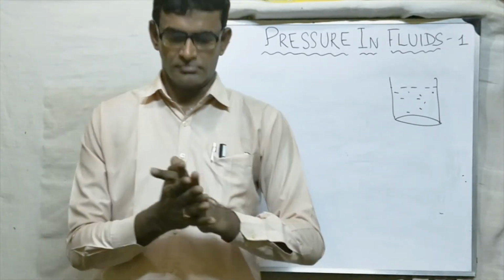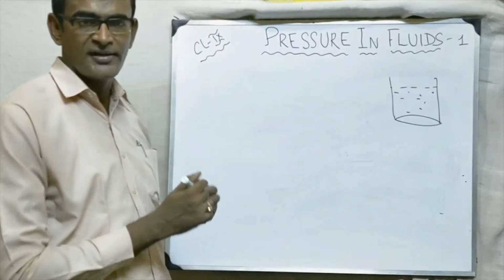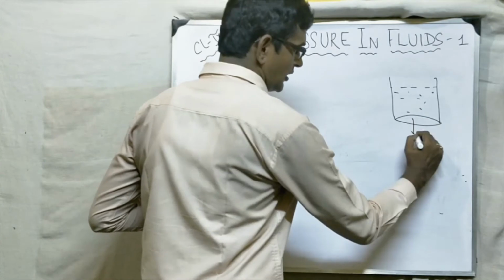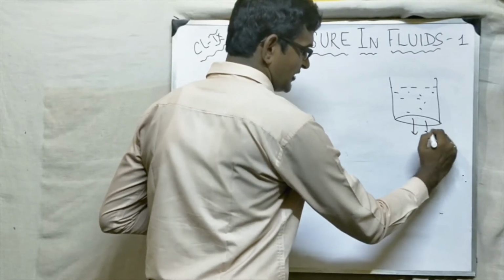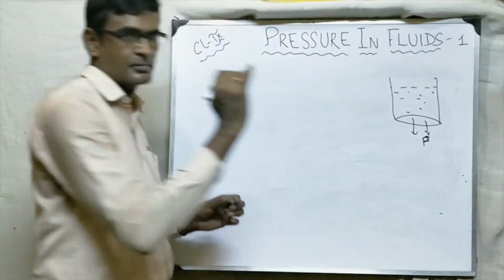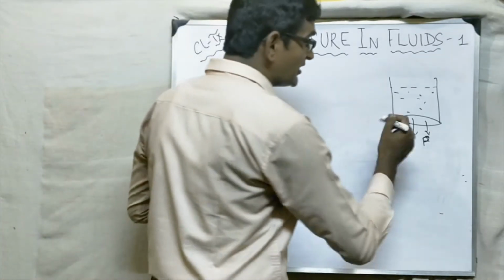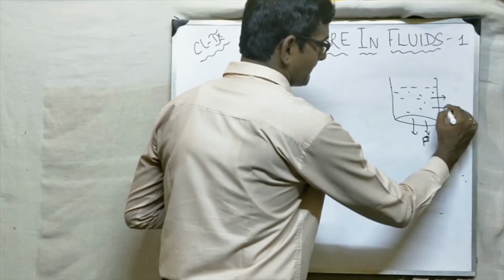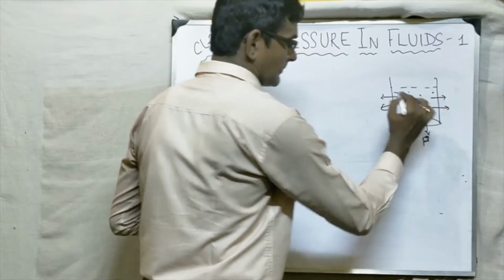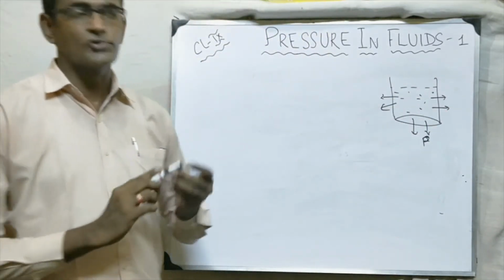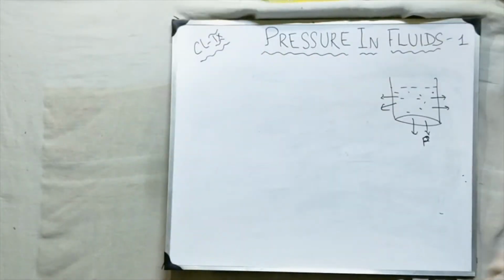But in liquid, yes, liquid also has weight. So pressure is acting downward. Yes, no doubt. Pressure is acting downward. But there is one difference. What is that? That liquids also exert pressure on the walls of the container. Okay? Liquid also exerts pressure on the walls of the container.